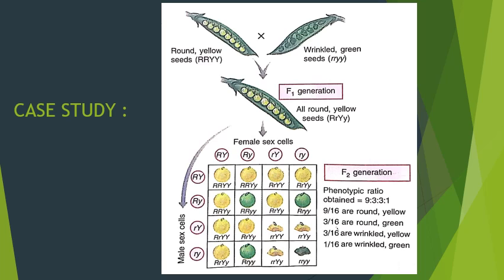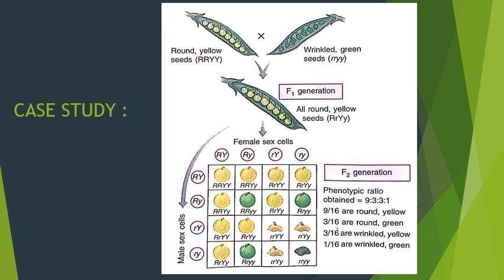That gives capital R, capital R, capital Y, capital Y. The next one, the second: capital R, capital Y, still in the first row, crossed with the second column, capital R and small y. That gives capital R, capital R, capital Y, and small y.